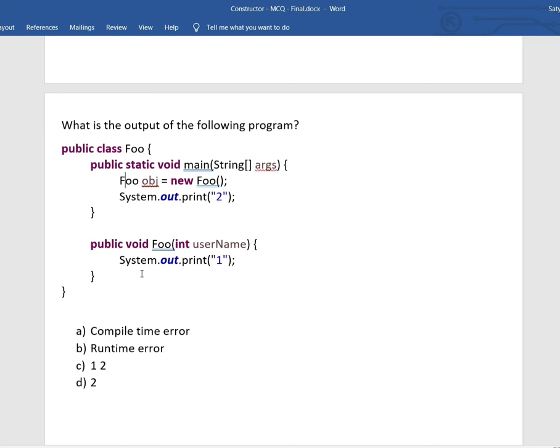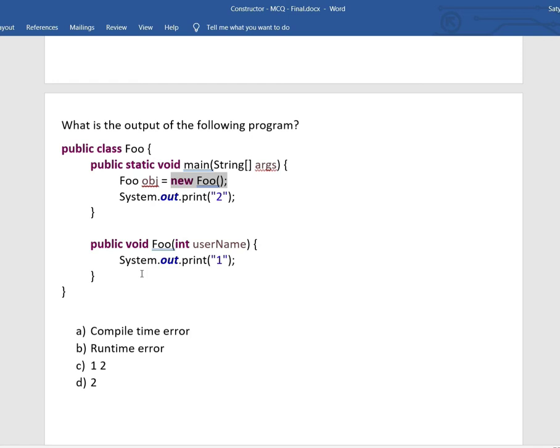So what will happen in this case? We already discussed that if we don't provide any constructor, the Java compiler provides a default constructor, that is nothing but a no-argument constructor, and we are creating an instance using the no-argument constructor.